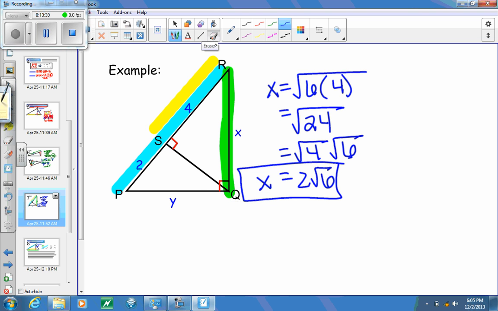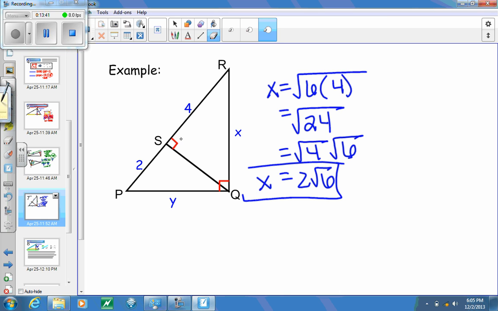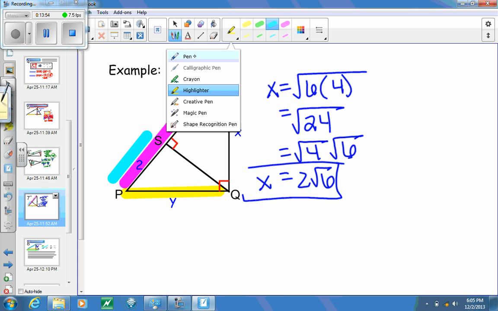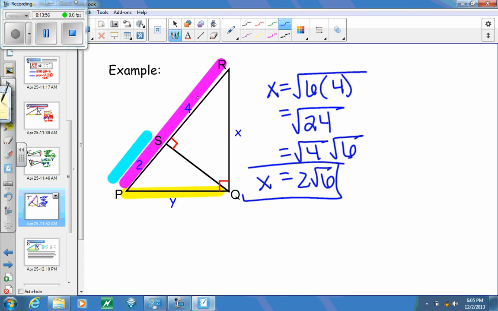If I wanted to figure out what the value of y is this time, I'm going to take the entire bottom length here of PR, and I'm going to look at just PS this time. So I'm going to take the geometric mean of the purple and the blue line. So y is equal to the square root of 6 times 2.